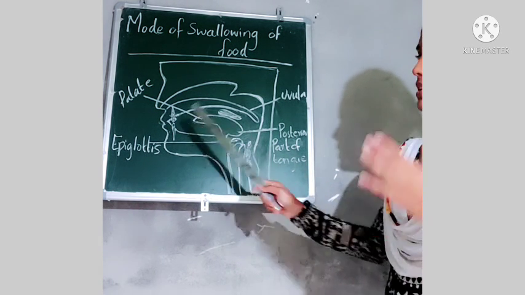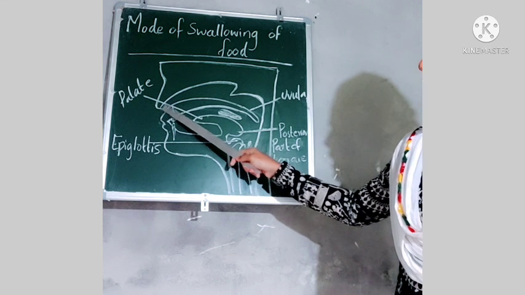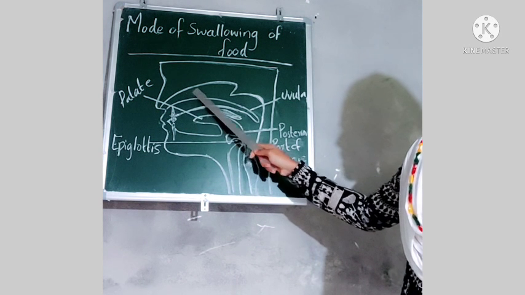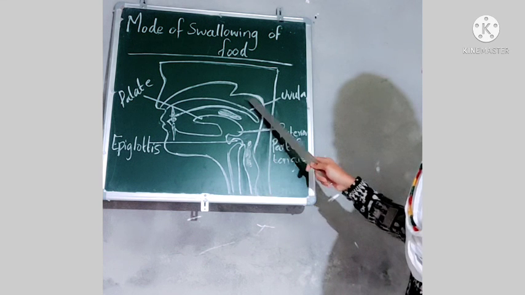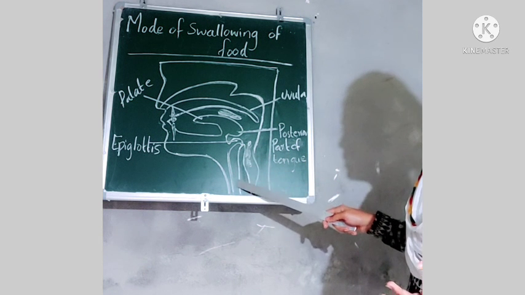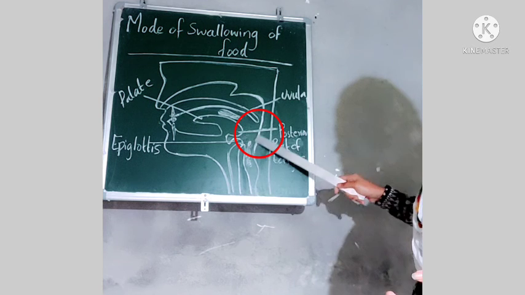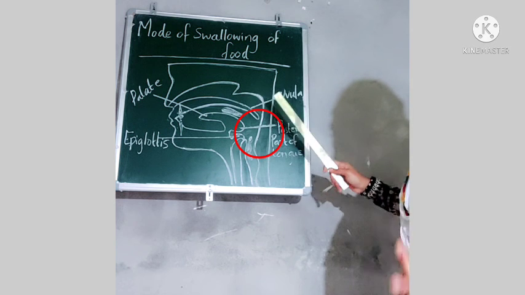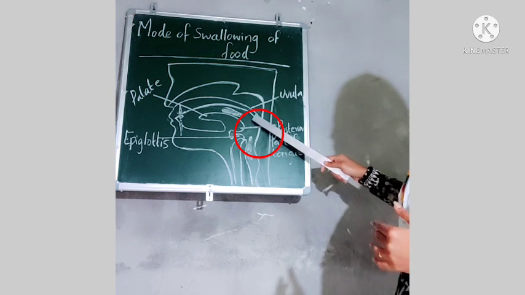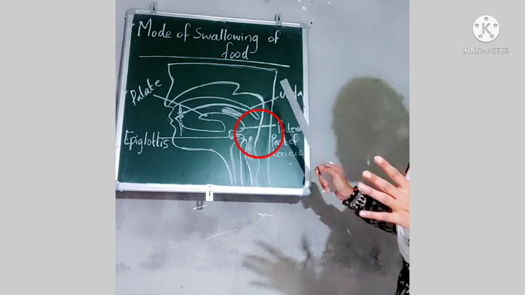And also we can see we inhale air through the opening of our nose, then the air passes through here, and then it enters into the windpipe. So here you can see this is the junction through which food and air pass. This is a common junction through which the food and air pass.